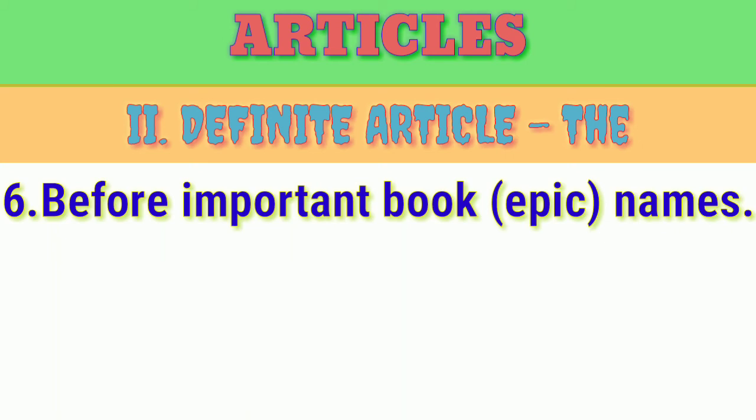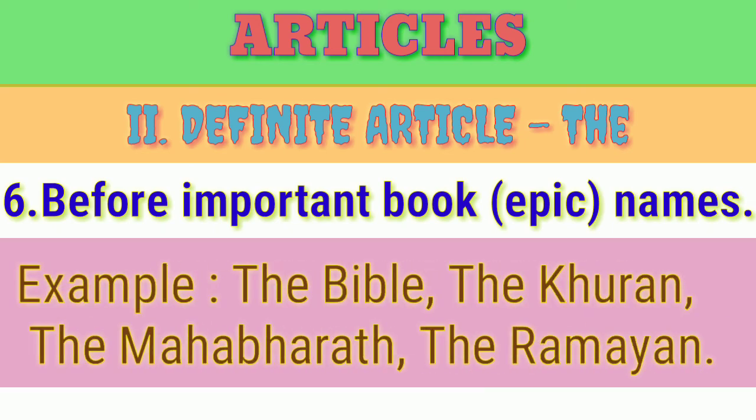It means the before the very important book names. For example, the Bible, and then the Quran, the Mahabharat, the Ramayana. So these are all the examples for the definite article the.